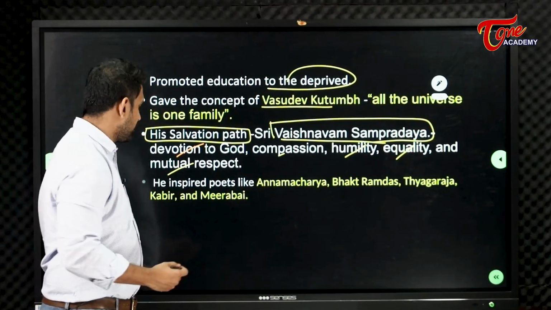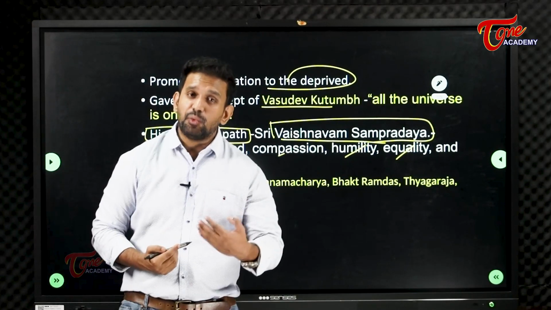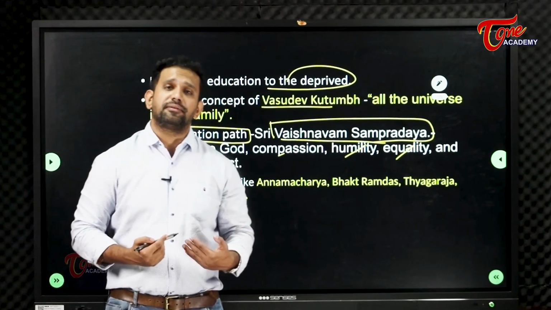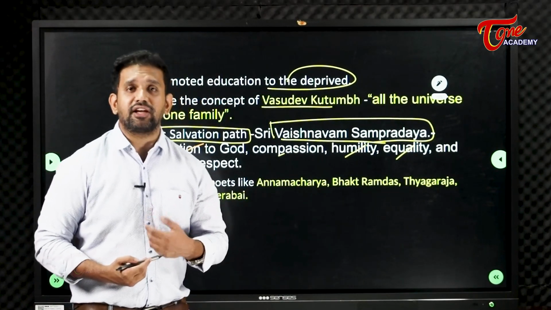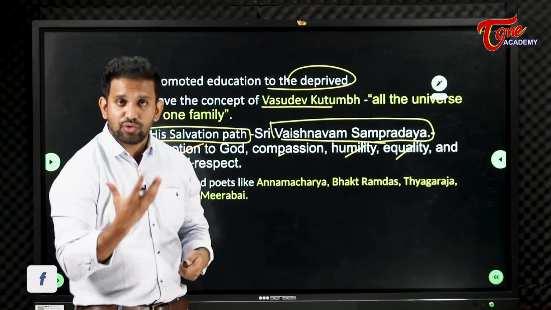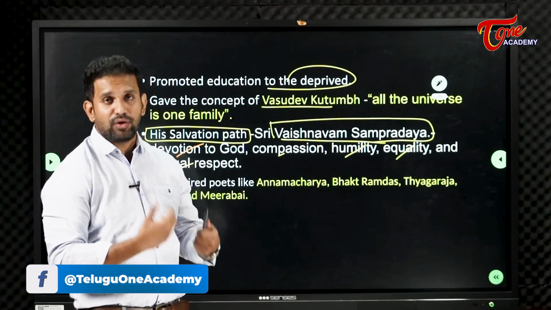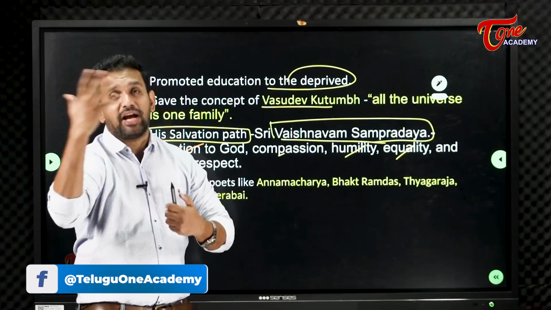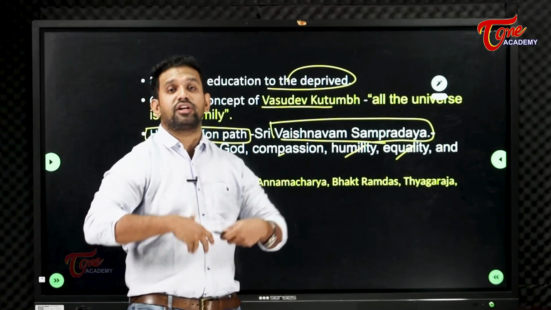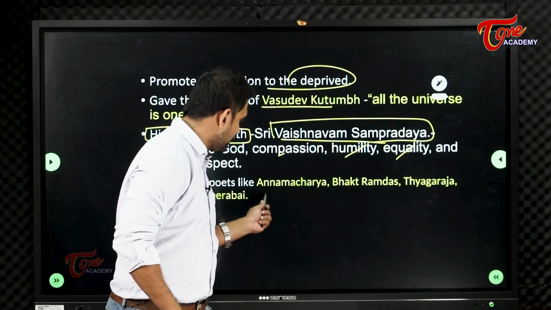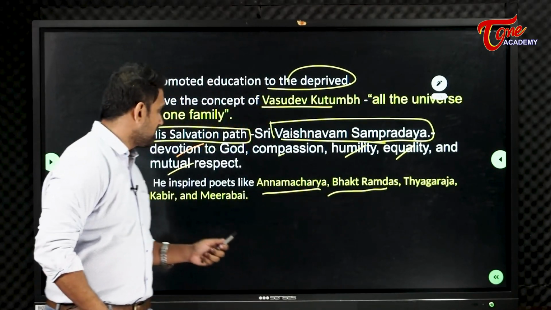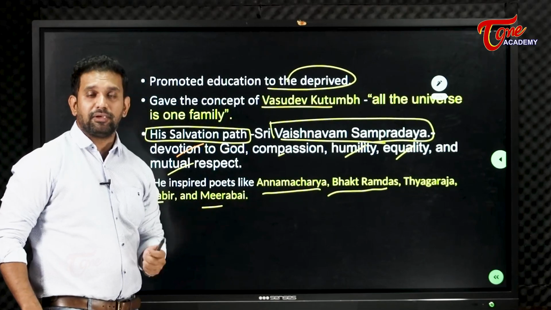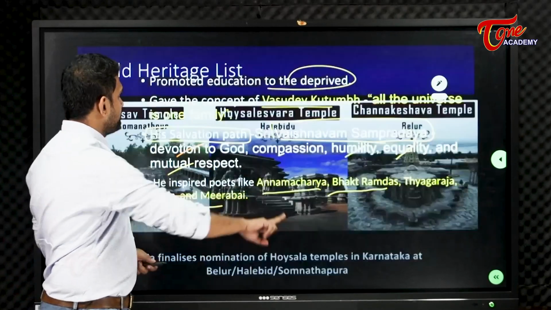He was so great that many later saints took inspiration from him and preached the same ideals. The poets and saints inspired by Ramanuja are Annamacharya, Bhakta Ramadas, Tyagaraja, Kabir and Mirabai.